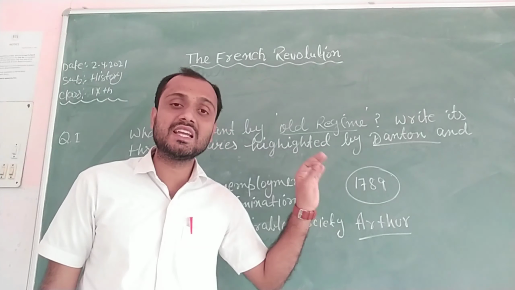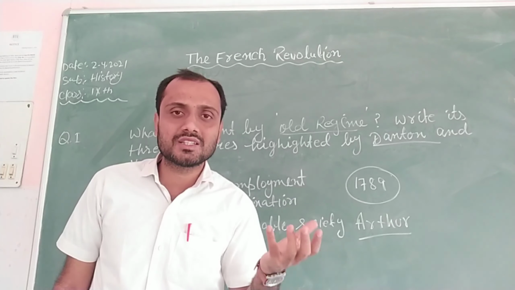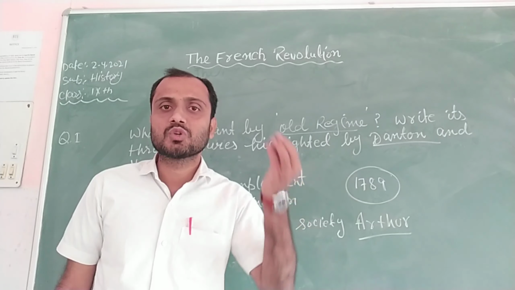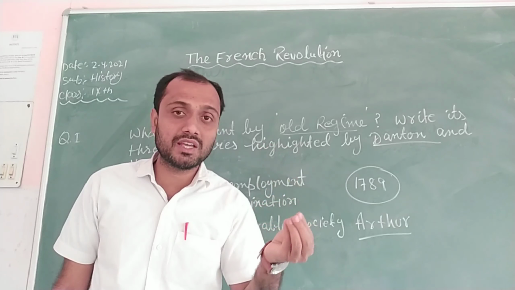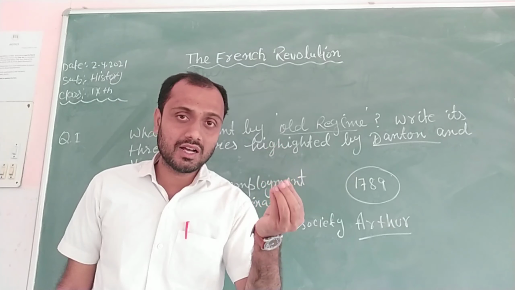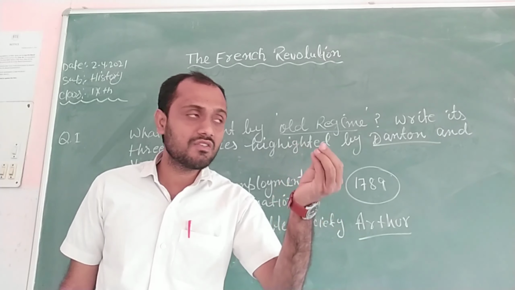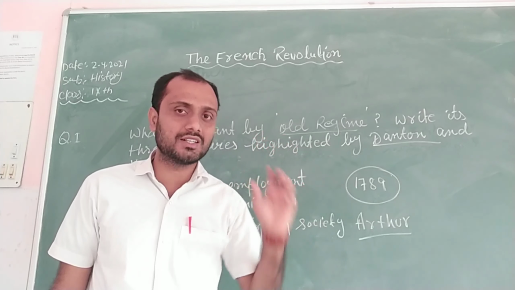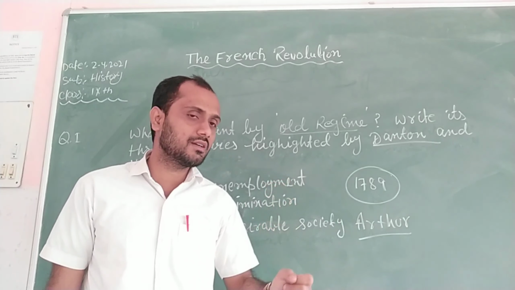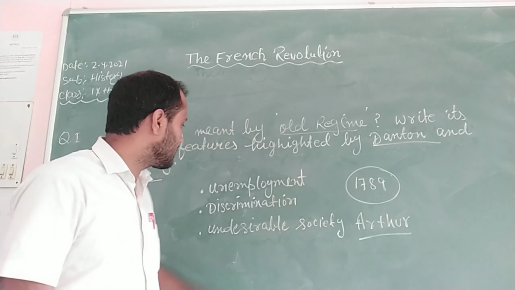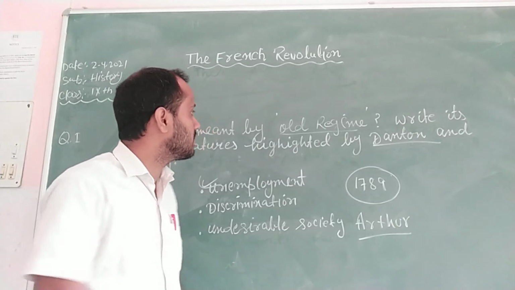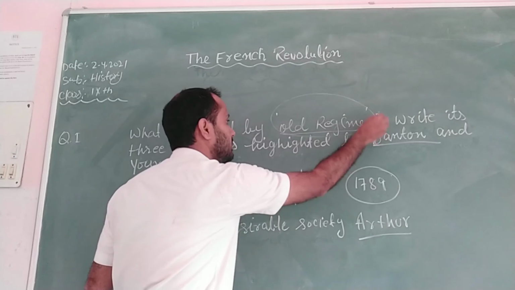At last, he said, what was the benefit of education if education could not help him find a job in France? Understood? So on the basis of his letter, we can conclude that unemployment was very common in the old regime.